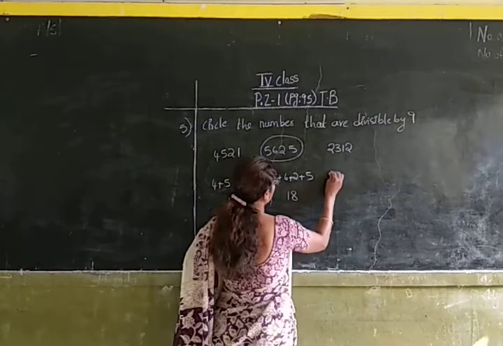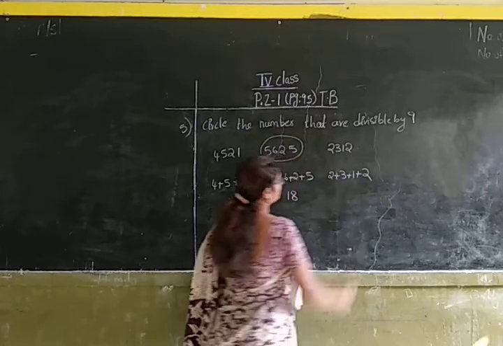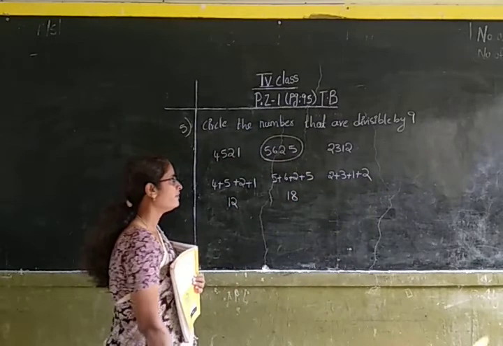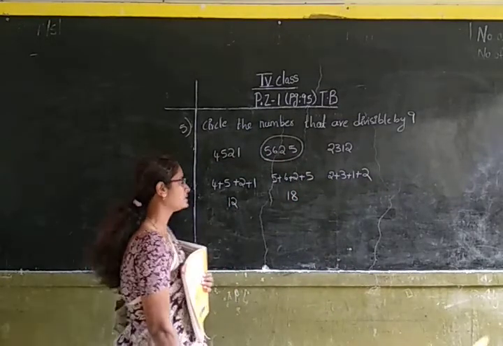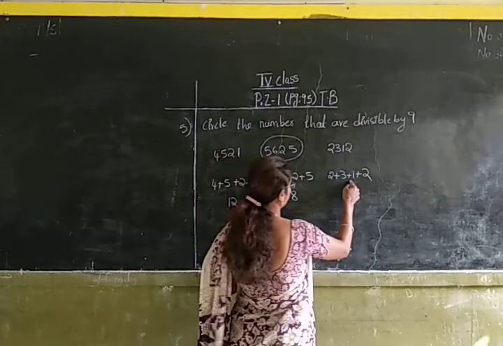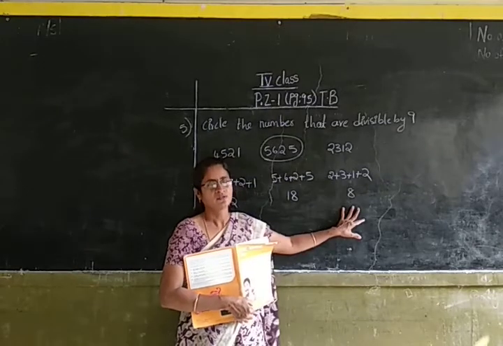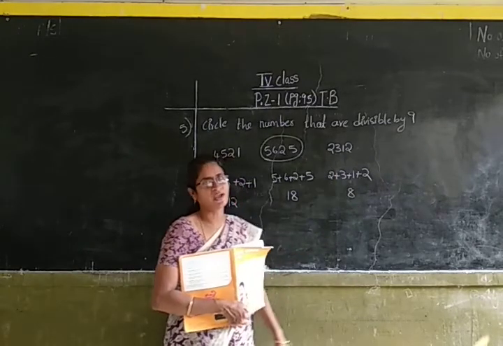Now let us check the last number. 2 plus 3 plus 1 plus 2. 2 plus 3 is 5. 5 plus 1 is 6. And 6 plus 2 is 8. Okay, children. Here 8 is not divisible by 9. So the whole number is not divisible by 9.